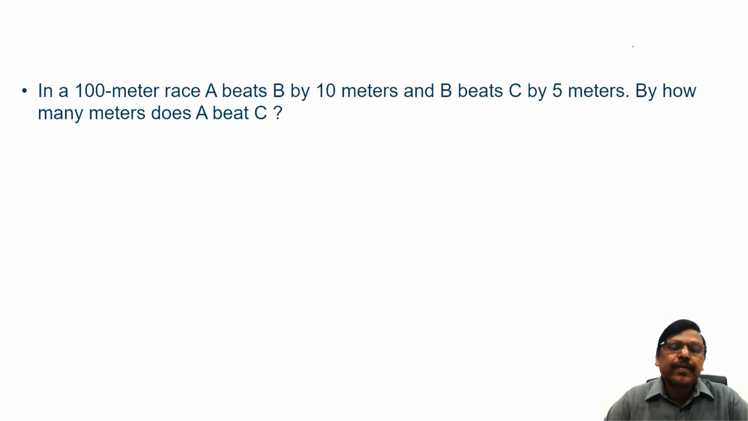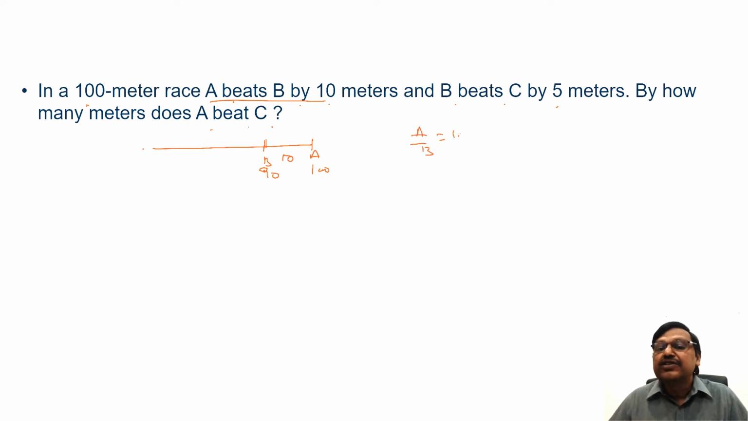Here comes the first one. In a 100-meter race, A beats B by 10 meters, B beats C by 5 meters. By how many meters does A beat C? Now, in a 100-meter race, A beats B by 10 meters means what? As we discussed before, A beats B by 10 meters means when A finishes the race of 100 meters, B is 10 meters behind. That means B is at 90. So what is the ratio of the distance traveled by A and B? 100 is to 90 or 10 by 9.